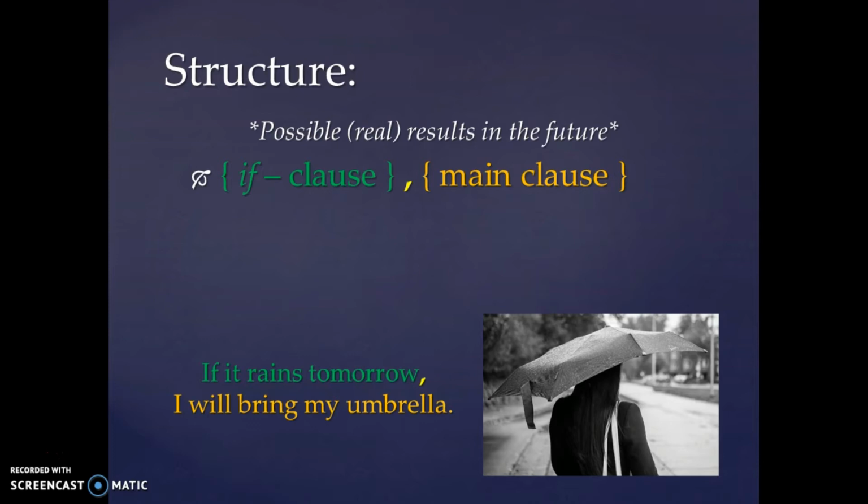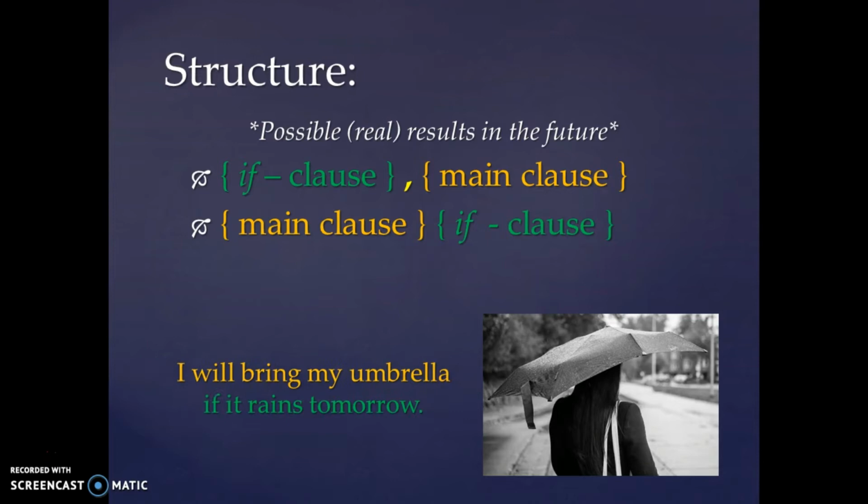Now, this isn't the only way that I could make this sentence. I could switch the order of the main clause and the if clause, just like this. I will bring my umbrella if it rains tomorrow. Now, I do want you to notice that if we put the main clause first, we don't use a comma.